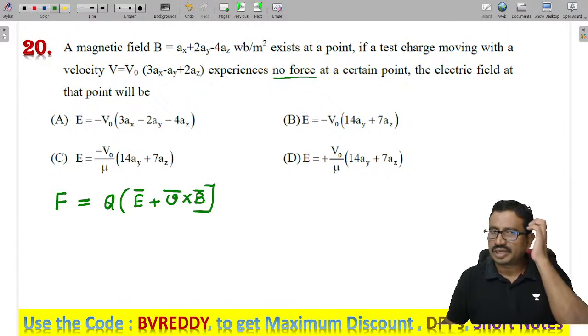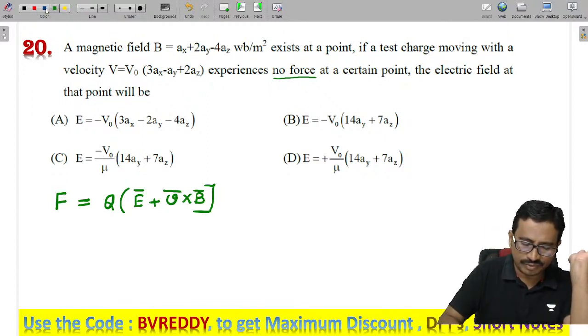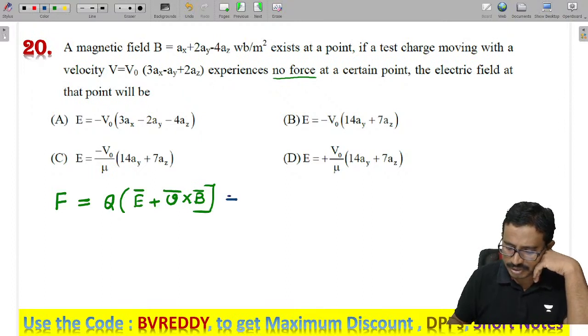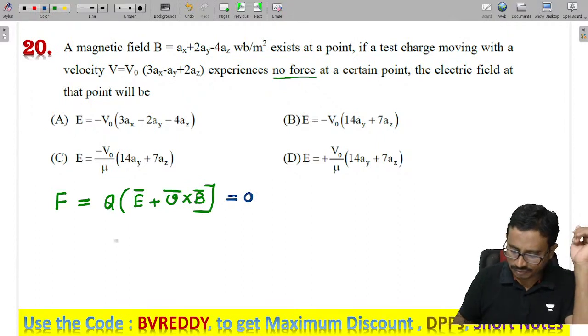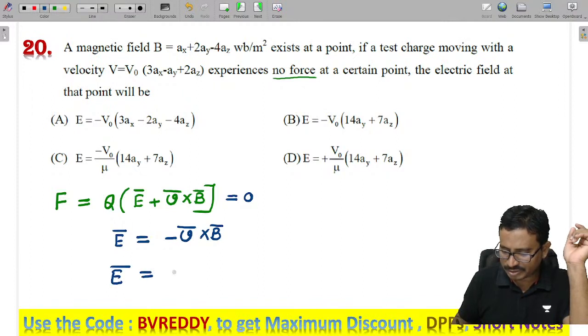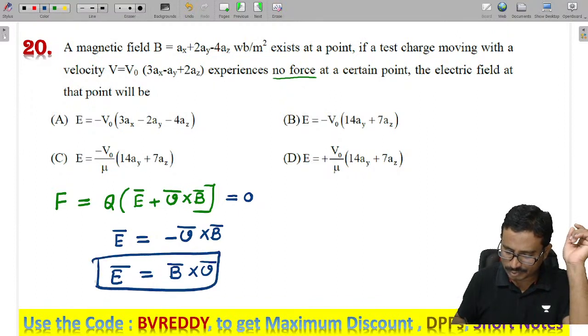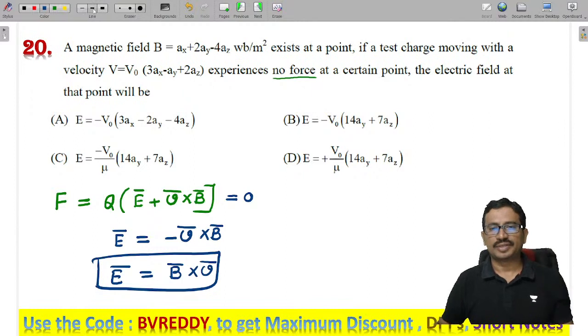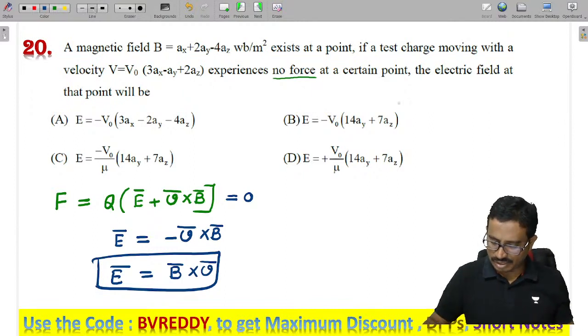They are saying that the charged particle does not experience any force. That means the total force acting on the particle must be 0. Force 0 means E equals minus V cross B, and that means E is given as B cross V. Now let us find the cross product here, B cross V.